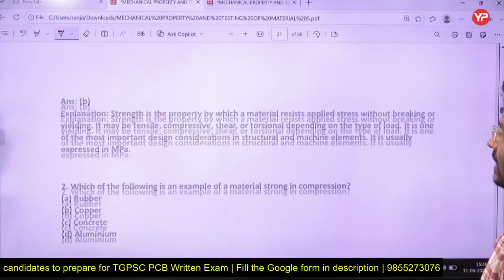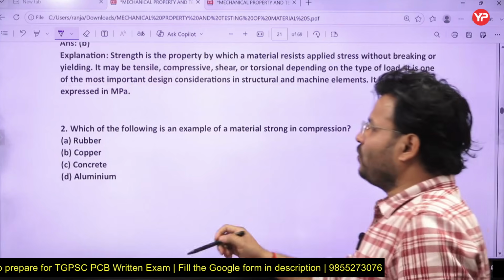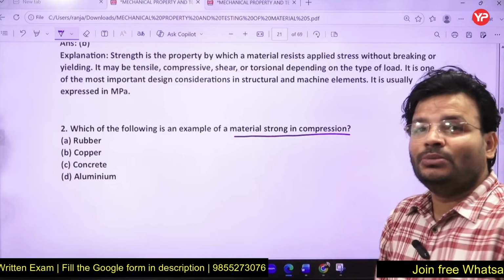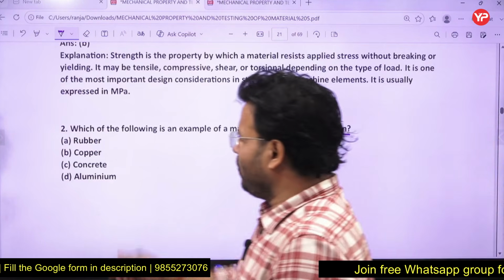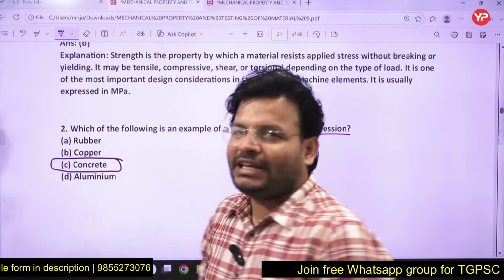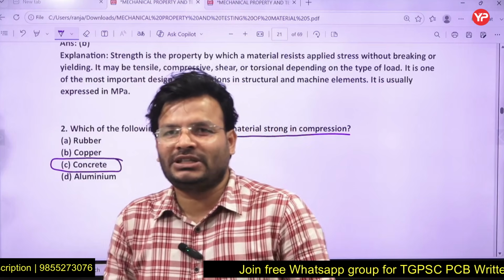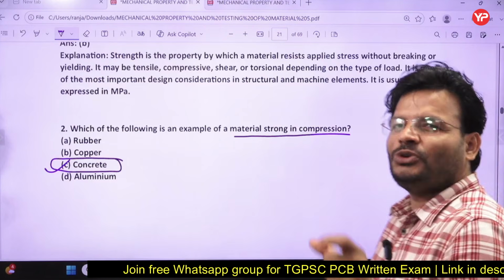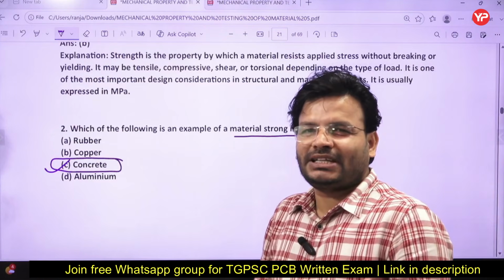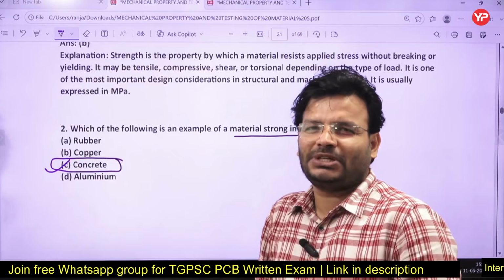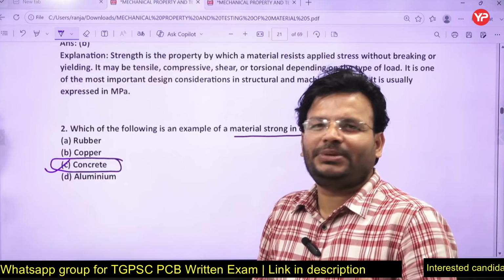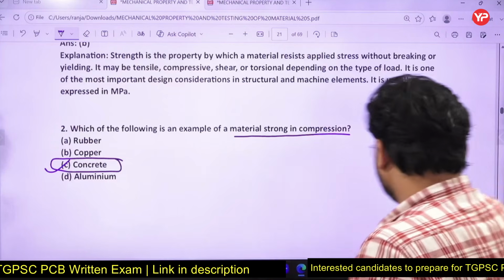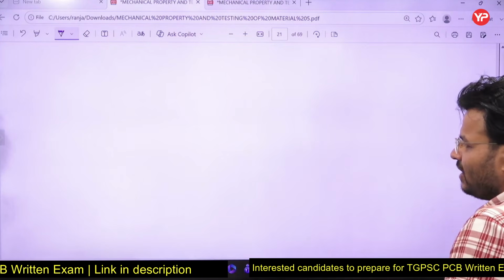Okay, that is the next question. Which of the following materials is strong in compression? Rubber, copper, concrete, or aluminum? Yes, a column is made with the help of concrete, and you know a material which is brittle in nature is generally strong in compression. So the correct answer will be concrete, and hopefully you have given the answer. Even in columns you have seen concrete is used because it is strong in compression. Generally, most brittle materials are stronger in compression, we can say like that. Okay, come to the next question.